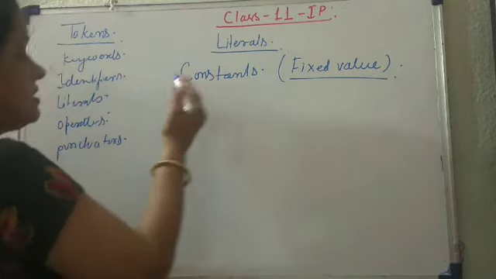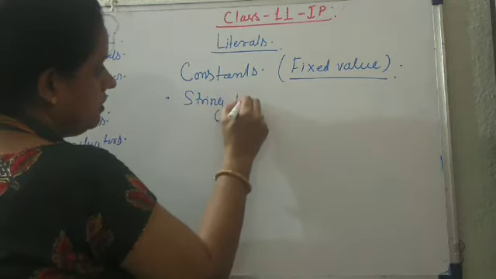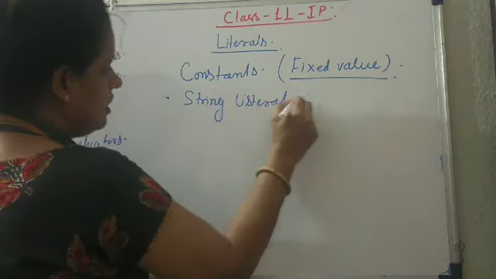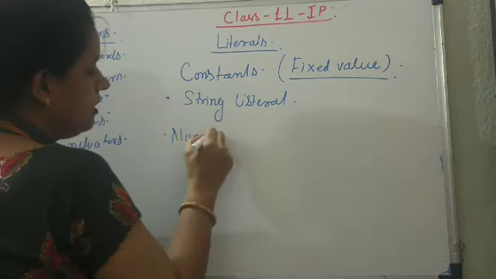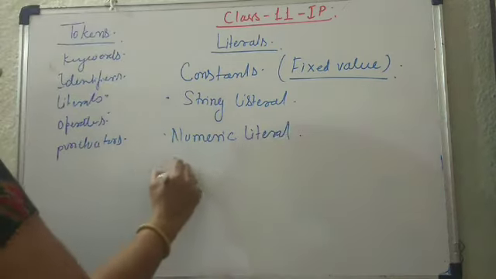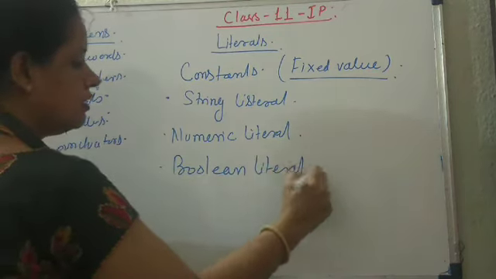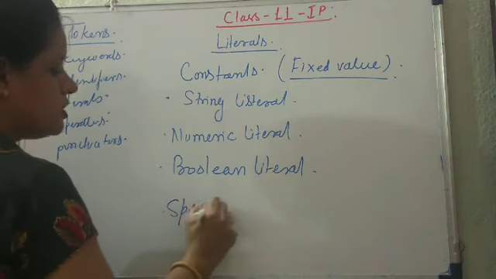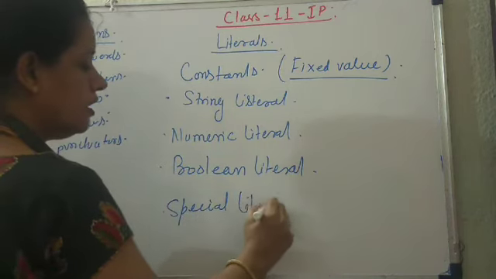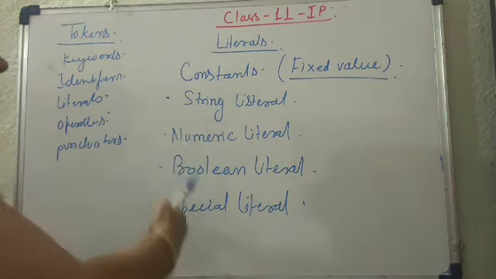String literal, numeric literal, Boolean literal, and special literal. In the program, whatever constants you are using, they may fall under one of these literals.